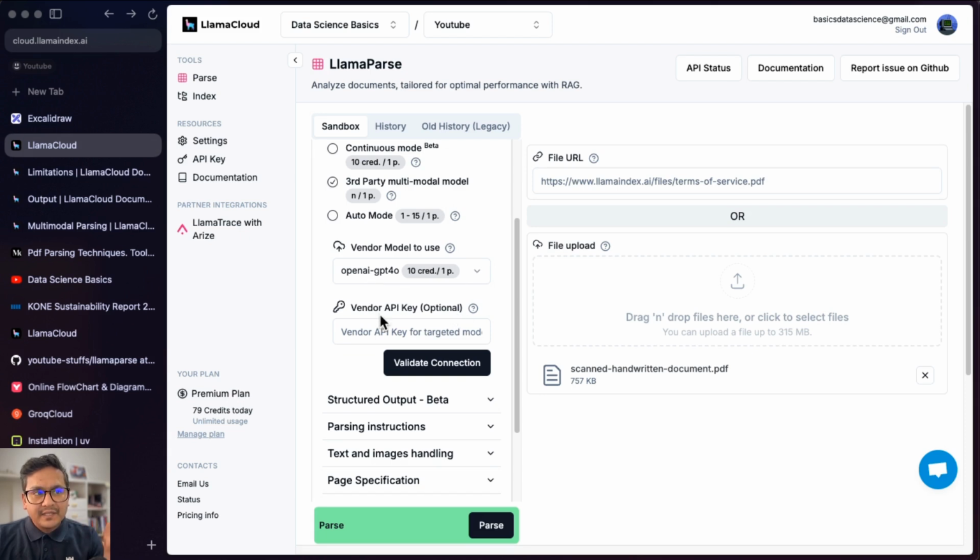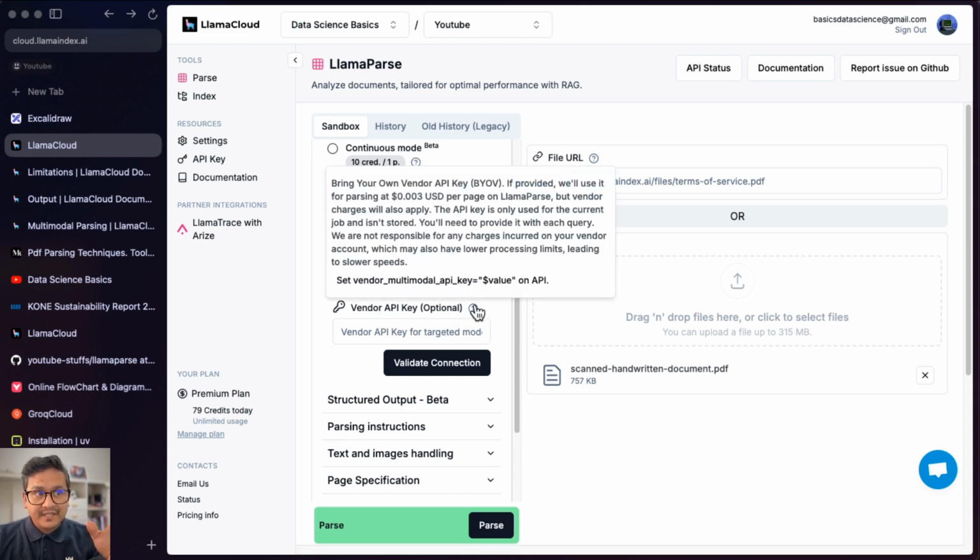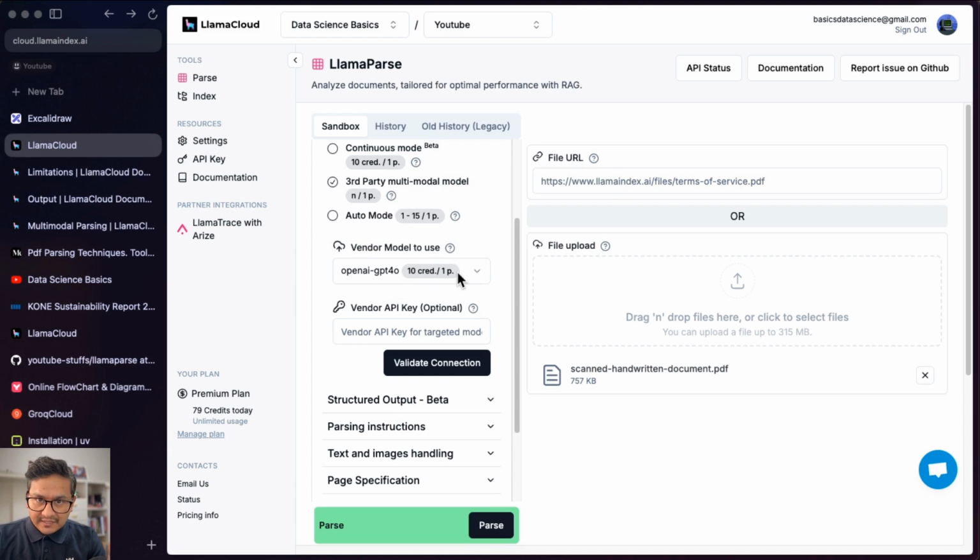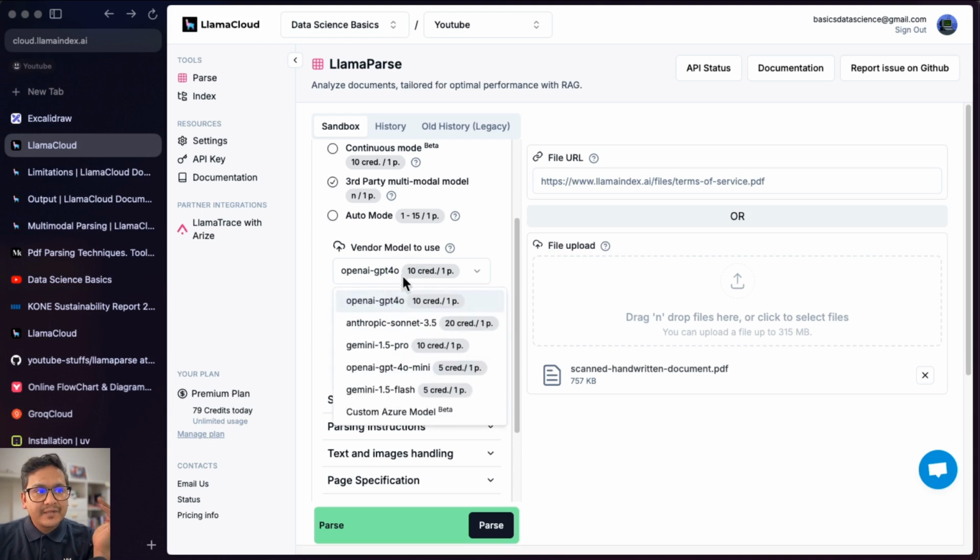And I can see here the optional bring your own vendor API key. As you can see here, it is just 0.003 USD per page on LlamaParse if you bring your own vendor API key. But if you use the provided managed version from LlamaParse, then it will be 10 credits per page. So here I can just use OpenAI, but you can choose different models from it. So a custom Azure model if you want to use, or all the different things. And then you can see there are 10 credits, 20 credits, different credits for different models.